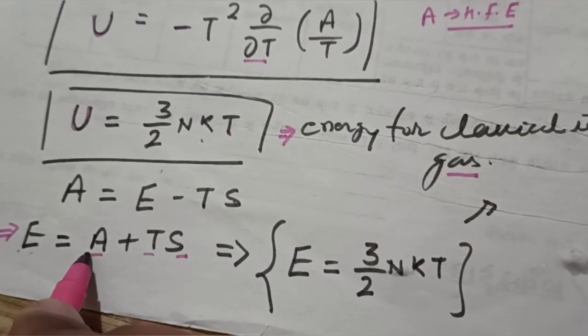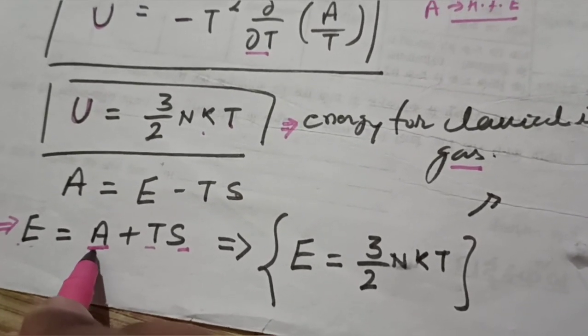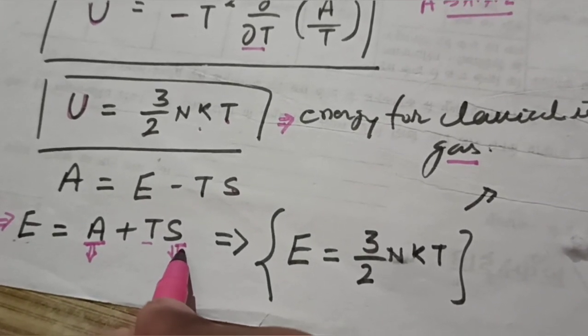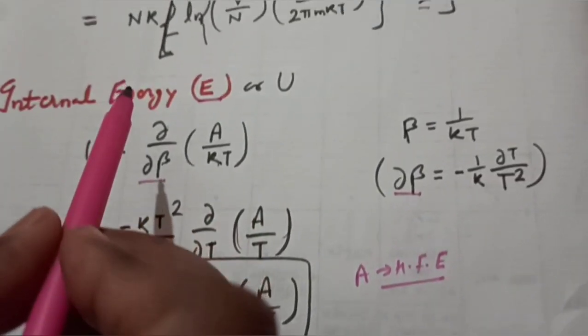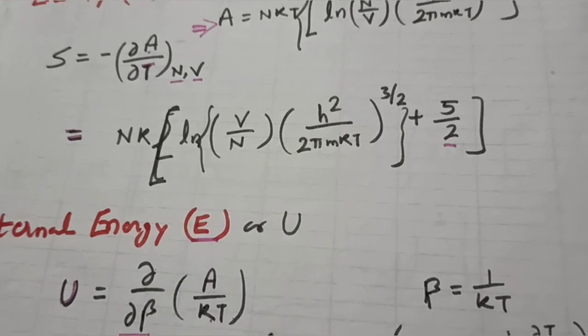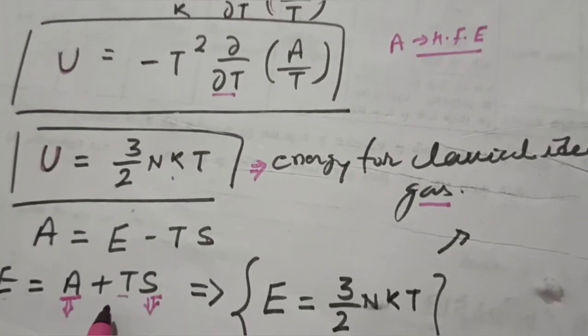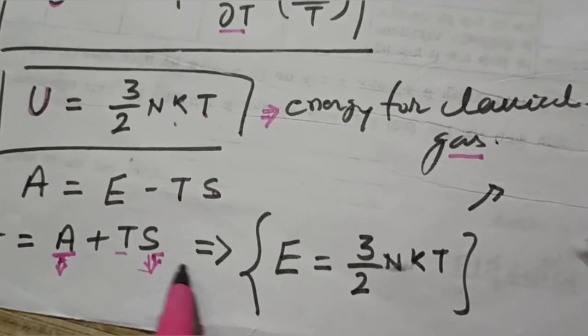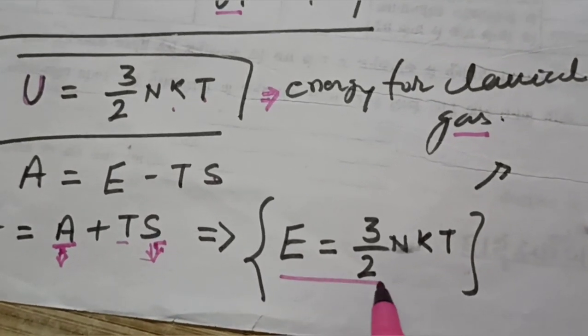You are aware of this. You have the value of Helmholtz energy, and you have the value of S. We have already calculated it. If you substitute the values of the Helmholtz energy and the entropy in this equation, you get this result as well.